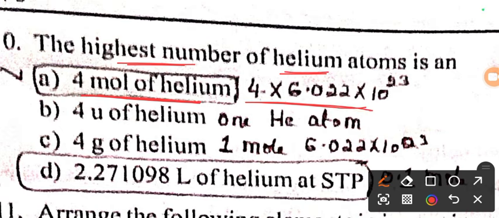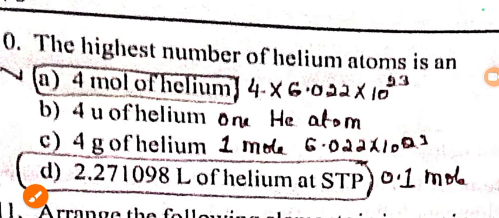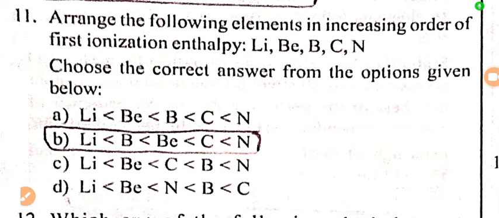So 4 moles of helium contains 4 into Avogadro number of helium atoms, whereas 4 u of helium contains 1 helium atom. And 4 grams of helium is equal to 1 mole, that is equal to 6 into 10 to the power of 23, whereas 2.27 liters of helium contains only 0.1 mole. So among the given 4 options, A has the highest number of helium atoms.